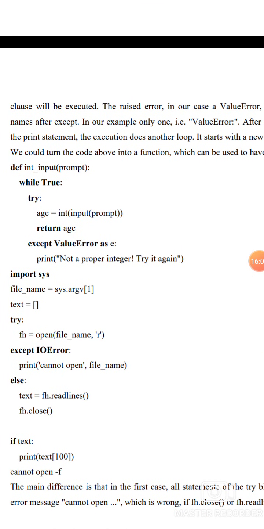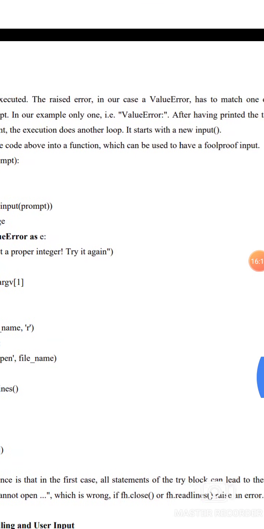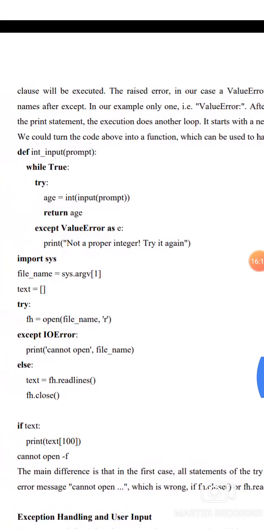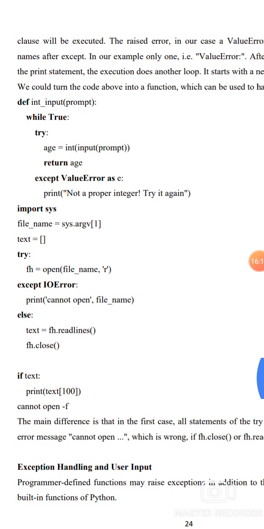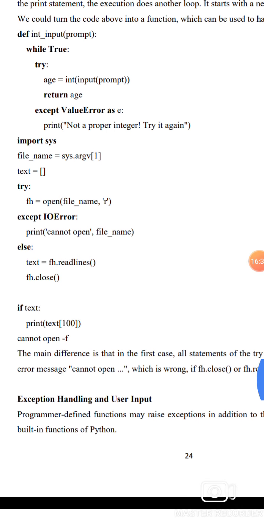We could run the code in the above function, which can be used as the proof of the input. Def input int of input prompt: while True: try: age equal to int of input prompt, return age. Except ValueError as e: print not a proper integer, try it again.